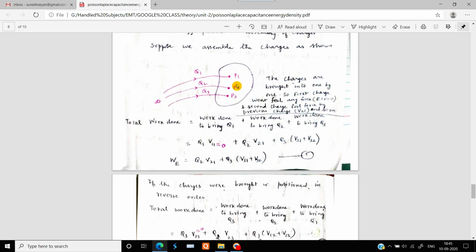So V11 is going to be the potential difference between the charge and itself at the place of P1. And so on.